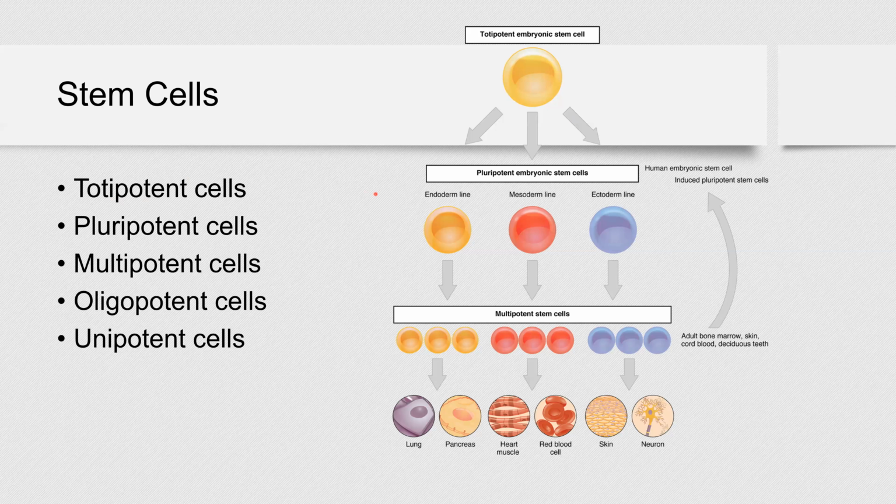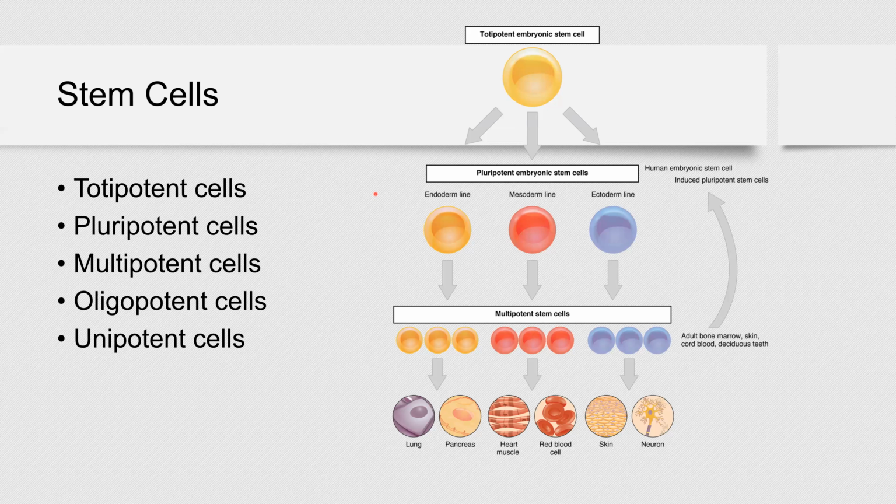So zygote will split into two cells. Those two cells will split into 4 cells, 8, 16, 32, until we form a ball of cells. And all those cells are still totipotent. So their destiny is to form every single tissue and every single organ in your body, right?